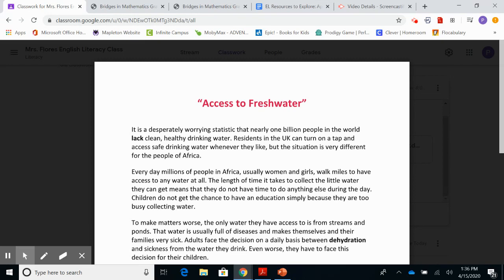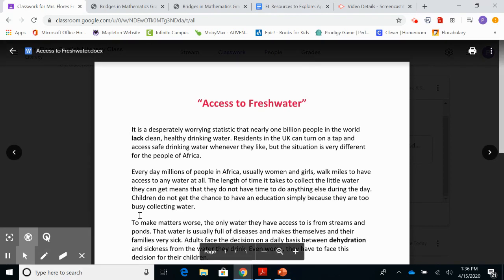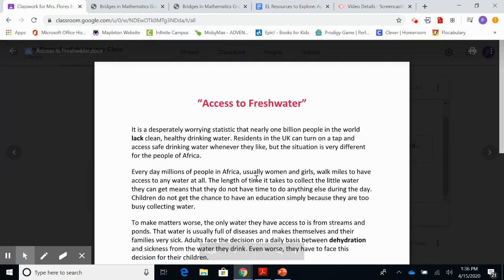What is different? Okay. So every day, millions of people in Africa, usually women and girls, walk miles to have access to any water at all. The length of time it takes to collect the little water they can get means that they do not have time to do anything else during the day. Children do not get the chance to have an education simply because they are too busy collecting water.